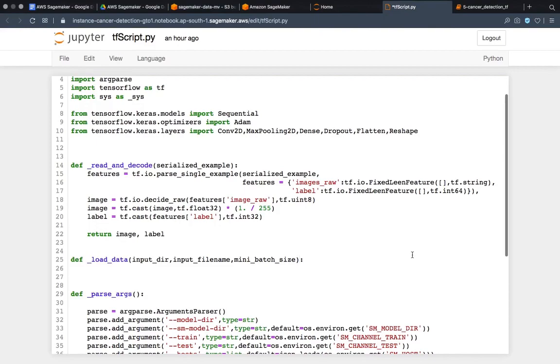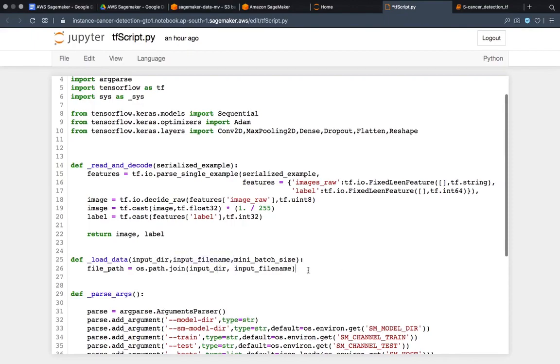What that will do is, if the training images are exhausted, it will start to take images from the starting again. Now I have to give the file path here, using simple os dot path dot join, and then I will join two things over here: the input directory and the input file name.